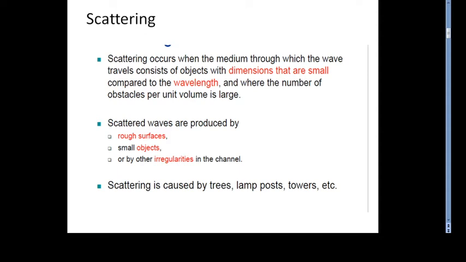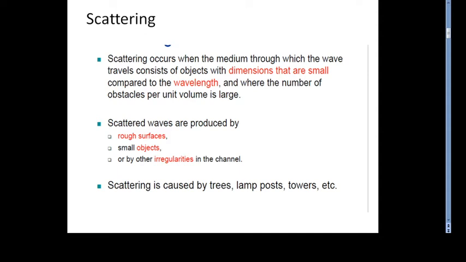So scattering happens only when waves travel through a medium with objects whose dimension is very small compared to the wavelength, as well as a large number of obstacles per unit volume. The operating frequency for the propagation is in gigahertz, for example IEEE 802.16, which operates at very high frequency.